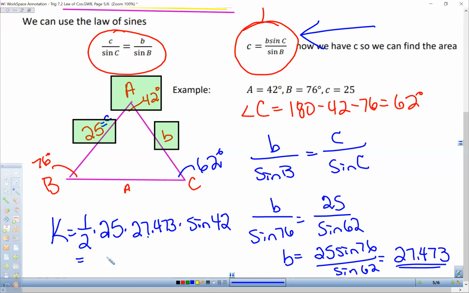And if we work that out, we get 230 square units. Okay. And of course, we're rounding that off to a whole number. Again, read the question, pay attention to what they're asking you to do in the question.